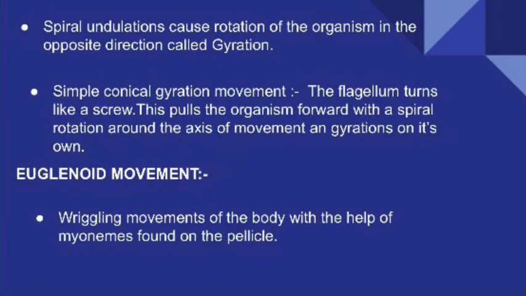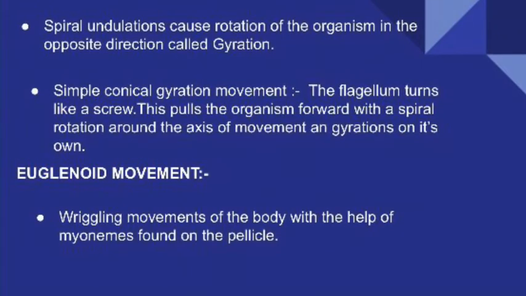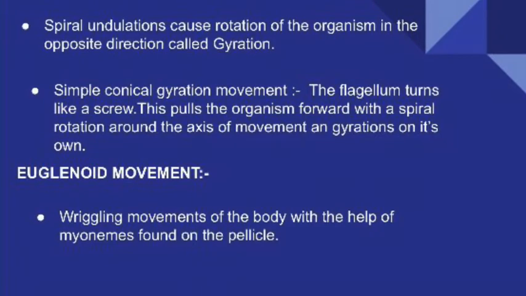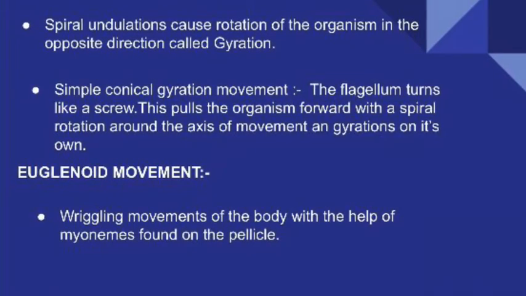So the euglenoid movement in euglena-like flagellate organisms is because of the myonemes.